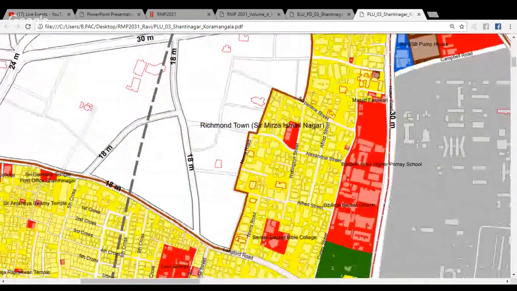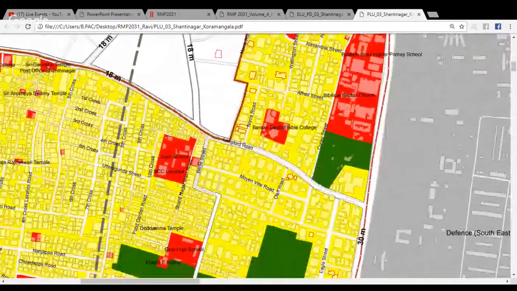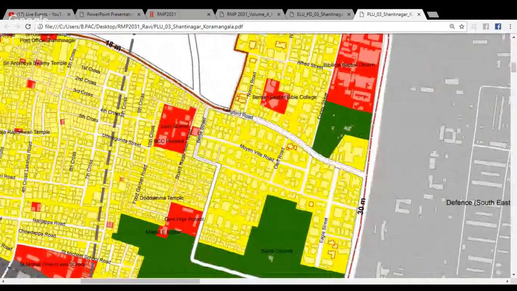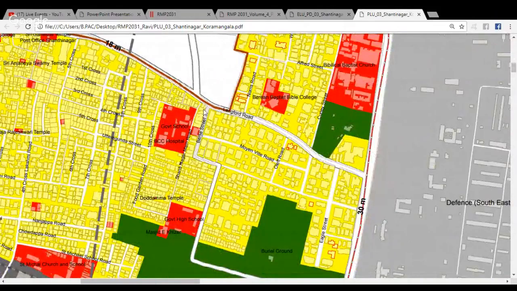Now, if you saw, the image just came and left. If you recall, we saw the Olef Road earlier. If you remember the map earlier, there were a lot of blue colors along Langford Road. All of them in the proposed land use are currently showing as yellow. So what it means is that from a BDA perspective, they expect these plots to be used as residential plots and not as commercial plots, even though the existing land use was commercial.